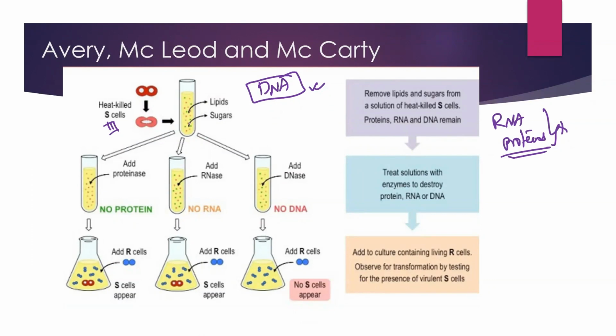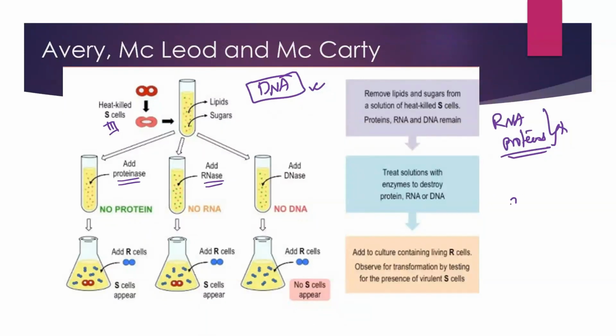Now we know that bacteria also have sugars, lipids and RNA in them, right? So they took the bacterial suspension, from where the heat-killed S cells came, and treated it with three different enzymes.